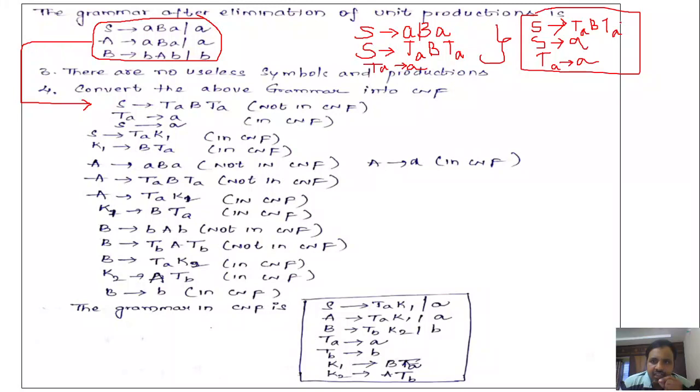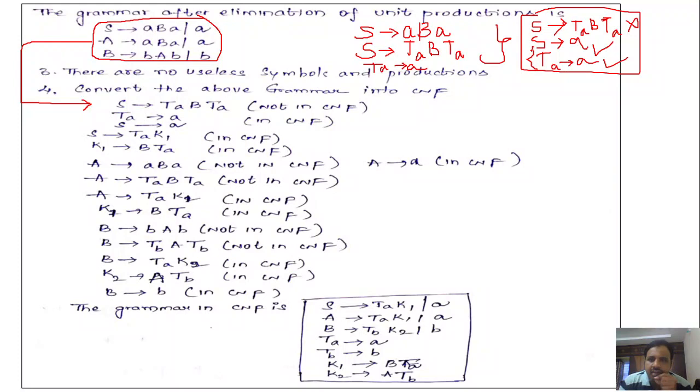If you consider the first production, it is not in CNF, right? Because we are having three variables. S denotes small a is in CNF, TA denotes small a is in CNF, right? So you have to add these two productions to P dash, right?